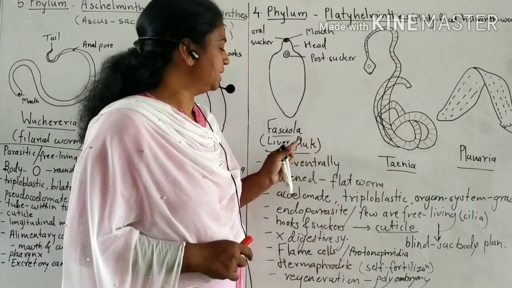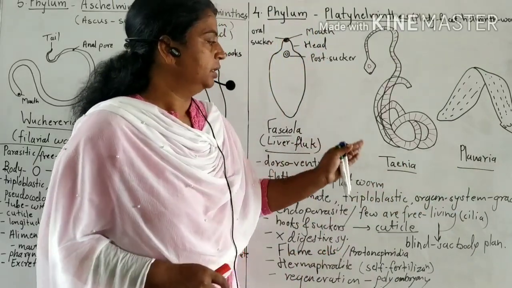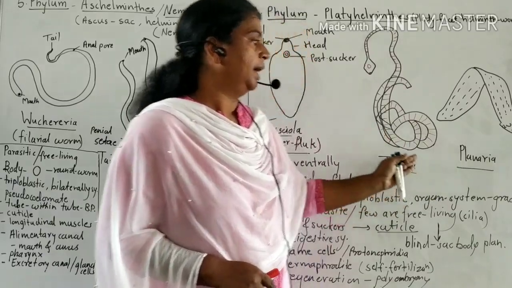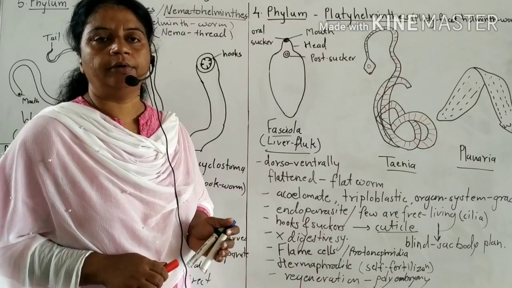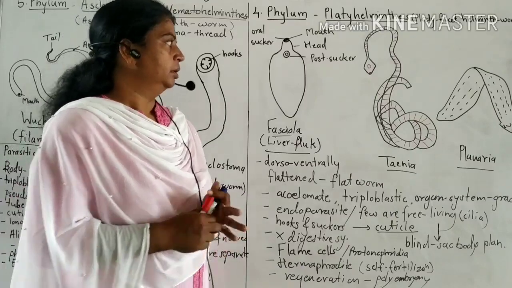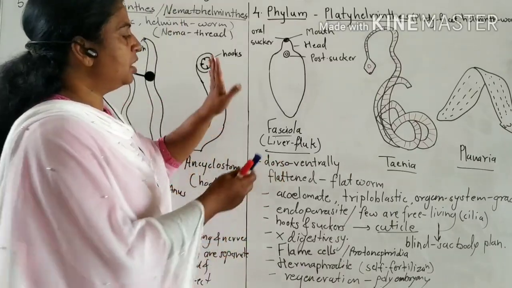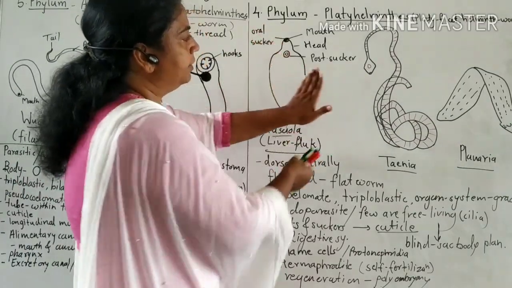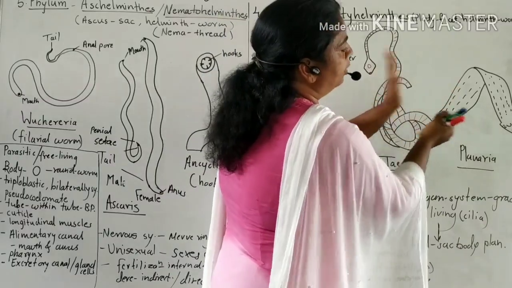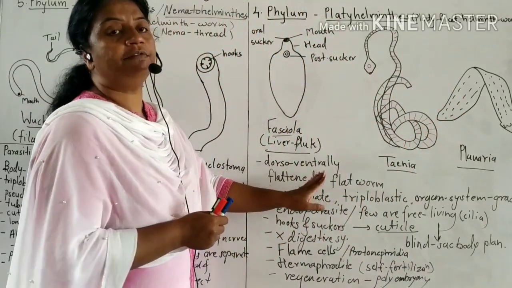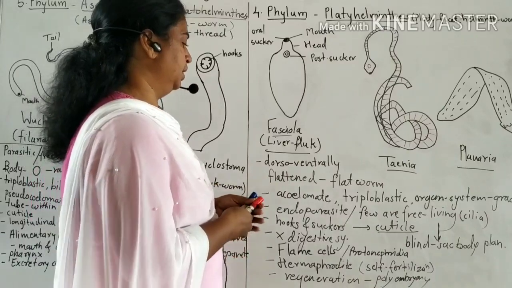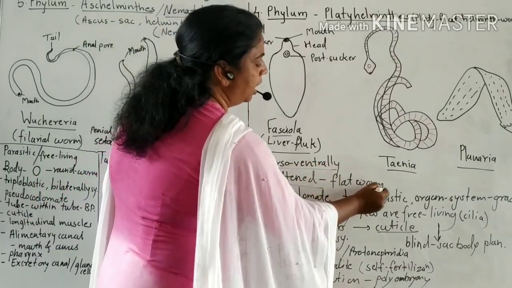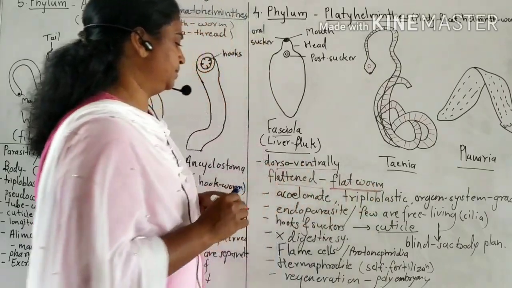This Fasciola is also called liver fluke. This Taenia solium is the tapeworm, and this is the Planaria or flatworm. Why are they called flatworms? Because their body is dorsoventrally flat, flat and leaf-like, or flat like a tapeworm. Body is dorsoventrally flattened, so these are called flatworms.